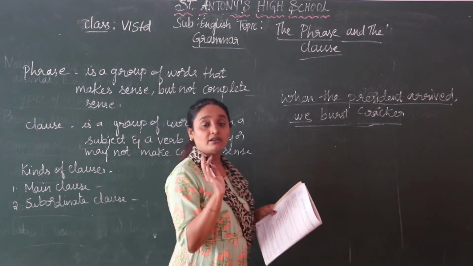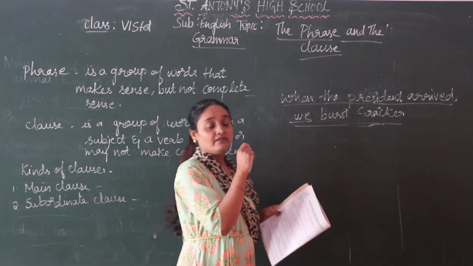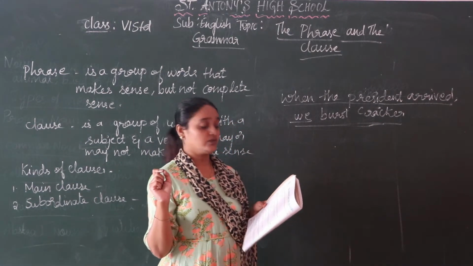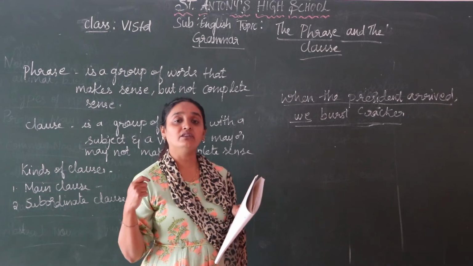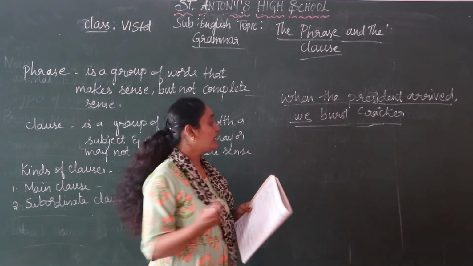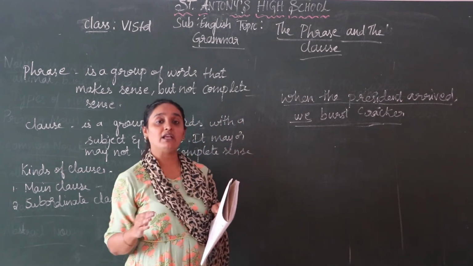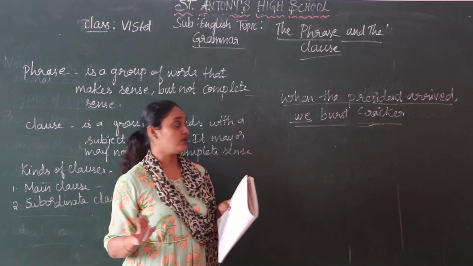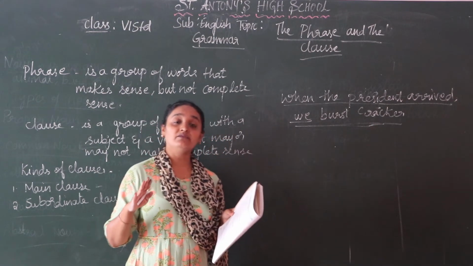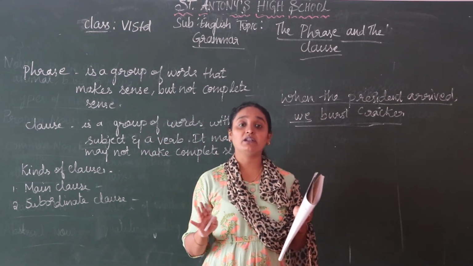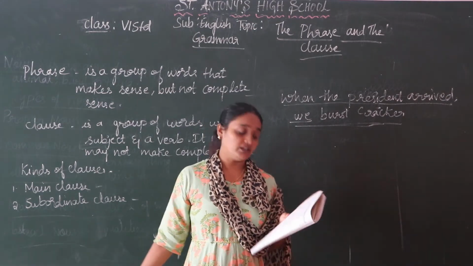If both are not there, even if one is there, it will be a clause. I showed you first with the curtain. Curtain is a subject there, but you did not have the verb. In the main clause, when you have both subject and predicate, it is known as a main clause or independent clause. In the subordinate clause, if you don't have the subject or the verb, it is known as a subordinate clause, because both subject and verb are not in the subordinate clause.